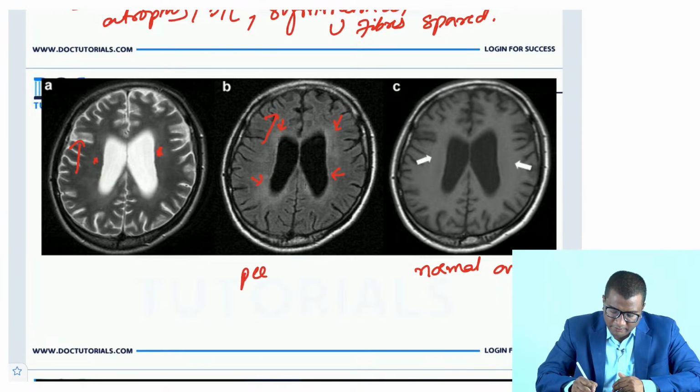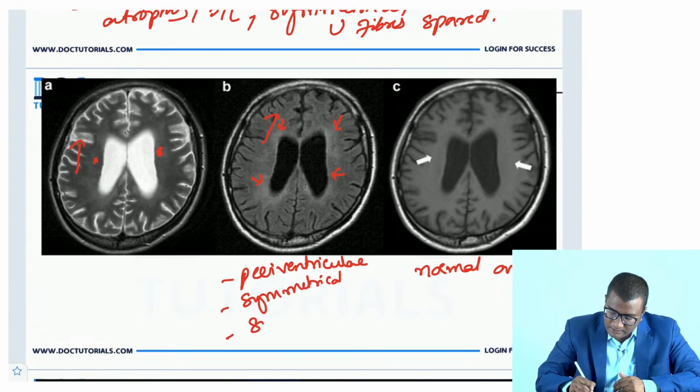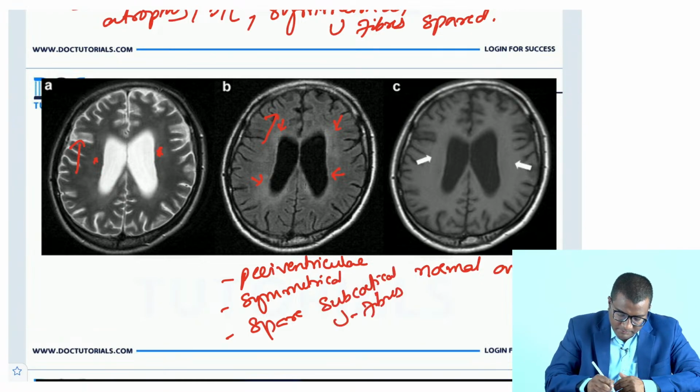They are symmetrical, and they spare the subcortical U fibers. They can be associated with cerebral atrophy. All of these go in favor of what? HIV encephalopathy.